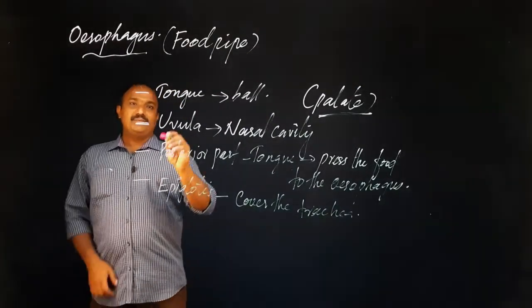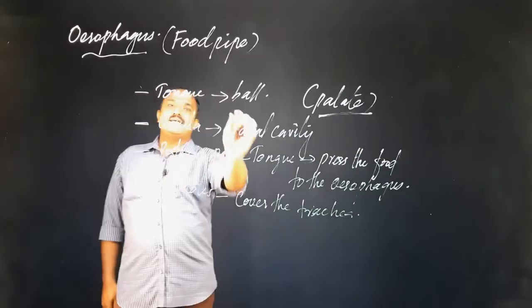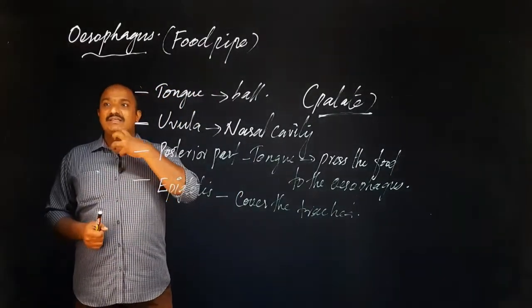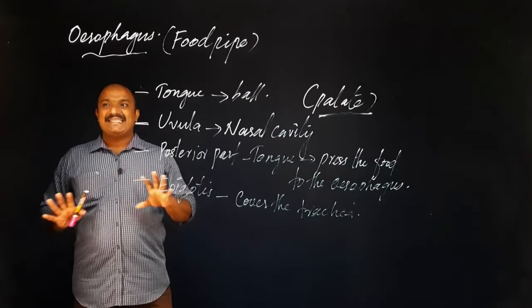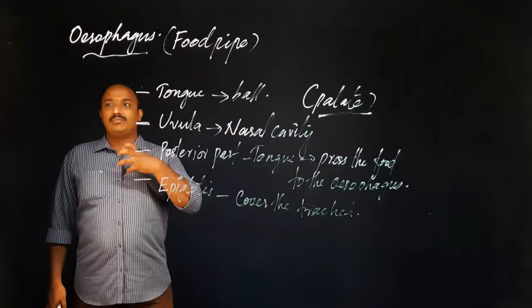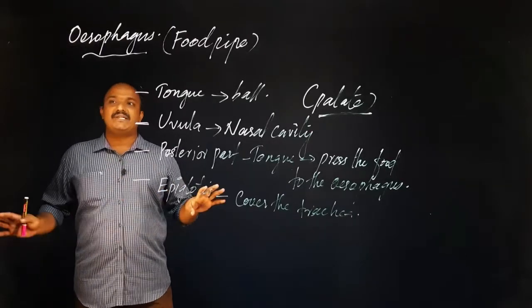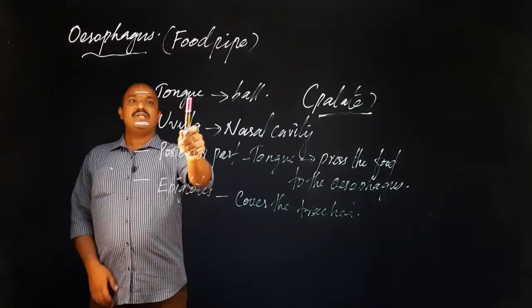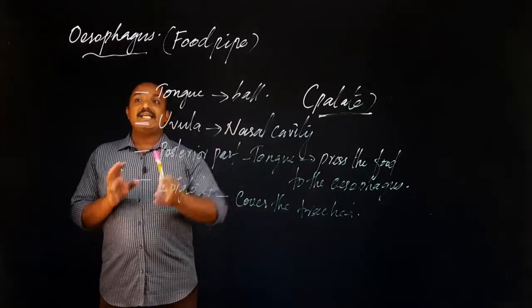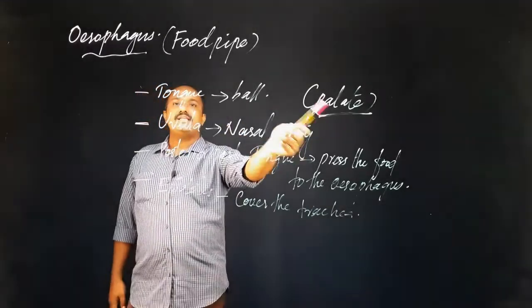So look, the first protective measure is that the tongue compresses the food into balls. As they move like a ball, it will not disturb other parts. First one ball will be moved, then the other ball will be moved. So there is no disturbance for the other parts. That's why it is a protective measure. Preparing that ball is done with the help of the palate and tongue.